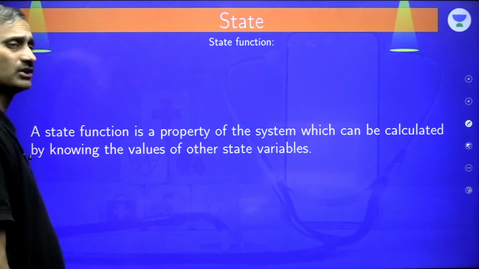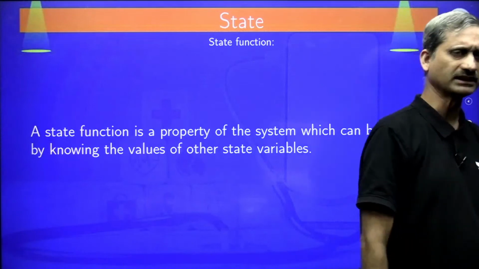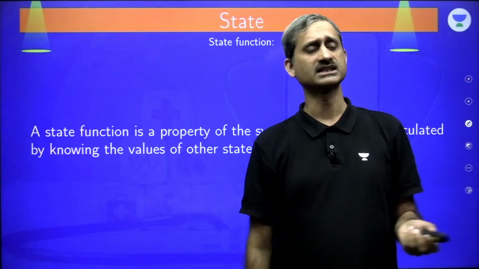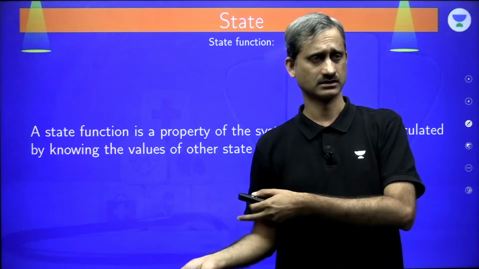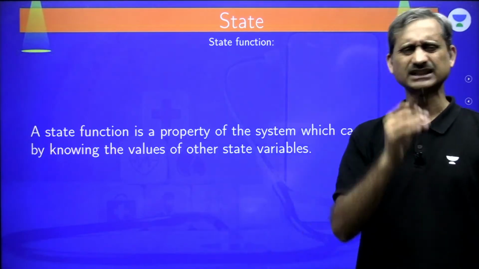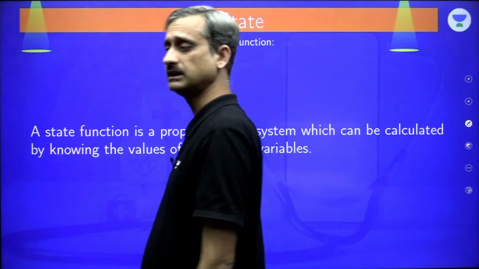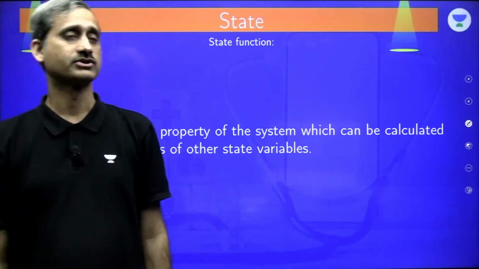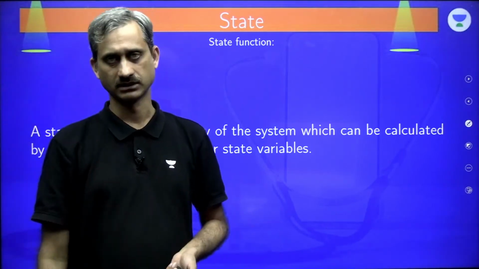Now, we have a certain thing called state functions. State functions are also state properties. NCERT does not distinguish between state function and state variable. NCERT says state functions / state variables. But still there is a slight difference between them. State functions are the properties which cannot actually be measured from the system. Rather, they need to be measured by using other state variables.